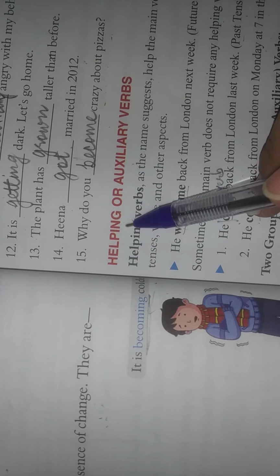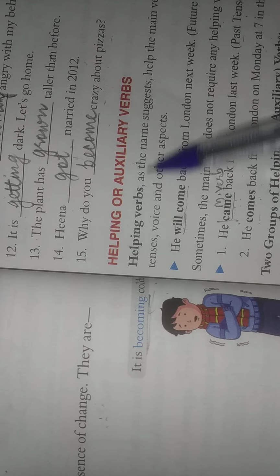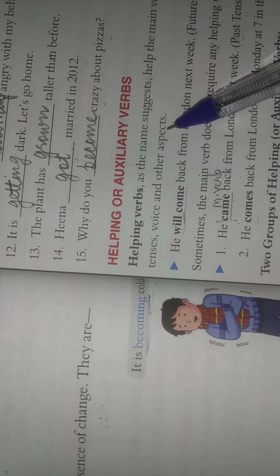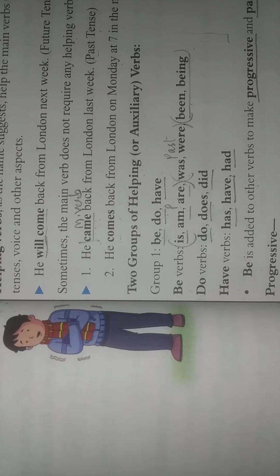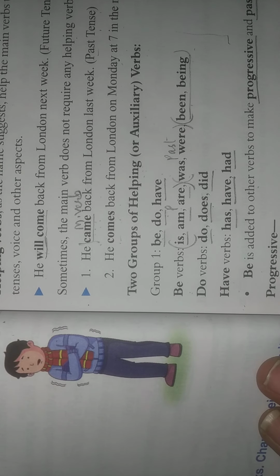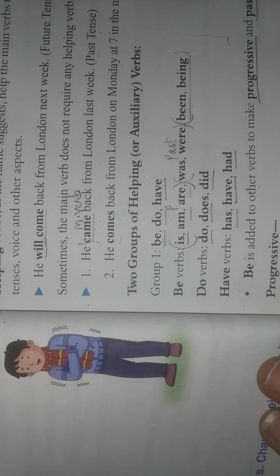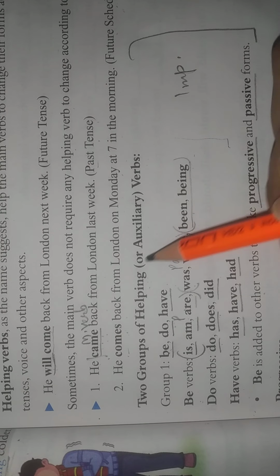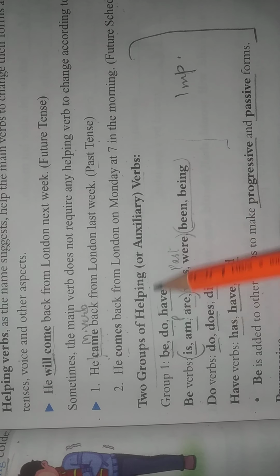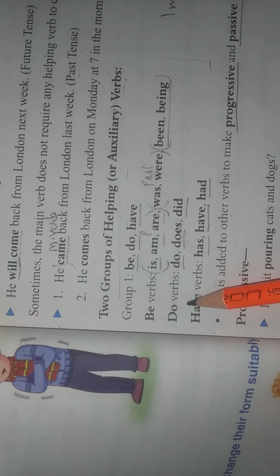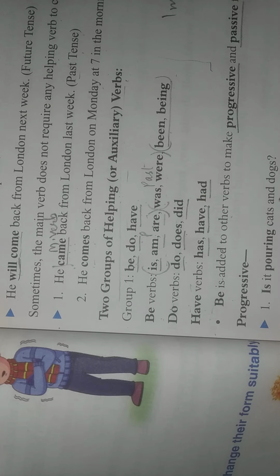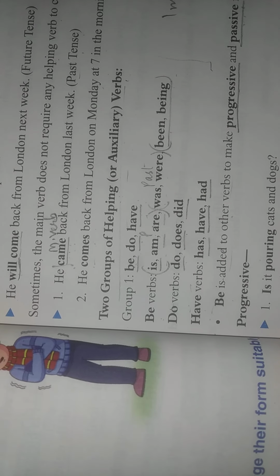यहाँ पे आएंगे आप, थर्ड, हेल्पिंग और ऑक्सिलरी वर्ब्स. हेल्पिंग वर्ब्स का आप बताएंगे डेफिनेशन. You will tell the definition, you will tell the examples, and this is important. You should write this. This is the most important thing. ये आपने ज़रूर वहाँ पे लिखना है, ठीक है. ये पार्ट आपने ज़रूर बताना है that there are 2 groups of helping verbs. Be, do, have. Be forms be verbs, do verbs, and have verbs, and be is added to other verbs to make progressive and passive forms. You have to write this, okay.